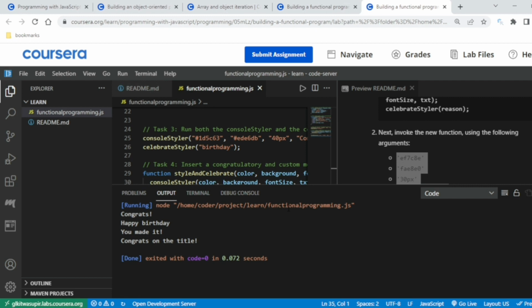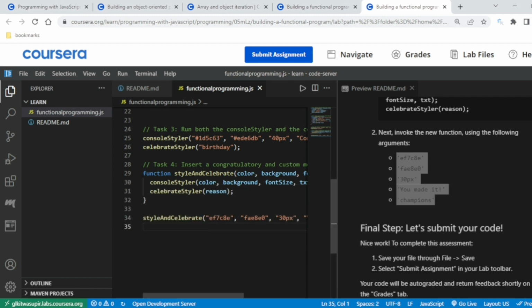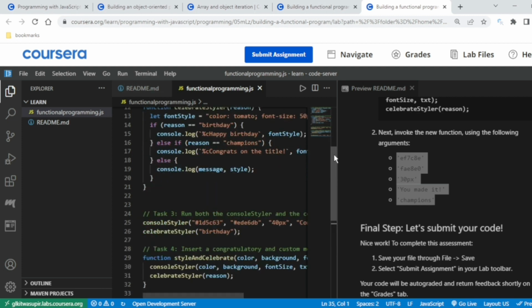That's why I got good grades. Congrats, happy birthday, you made it. Congrats on the title. So all the outputs are shown at once. Okay, so this was all about building a function program. Hope you got this in JavaScript.